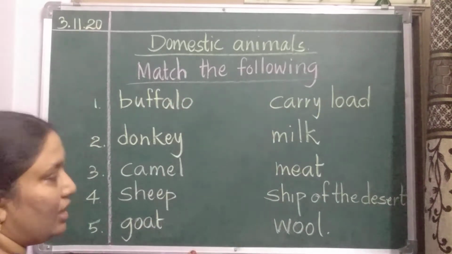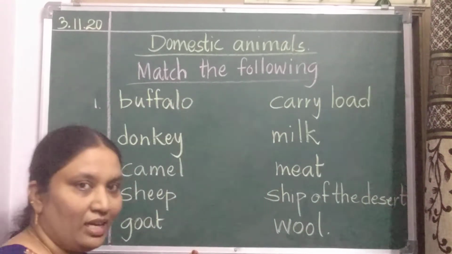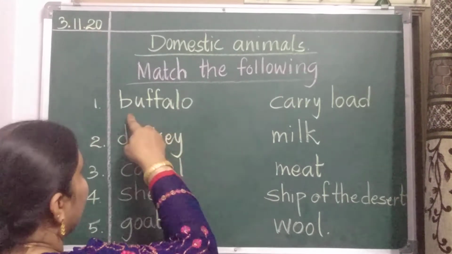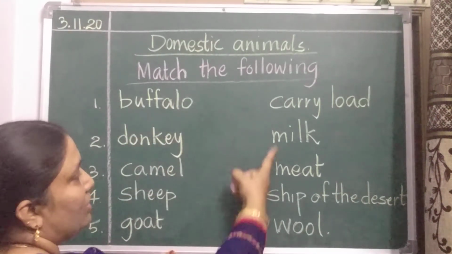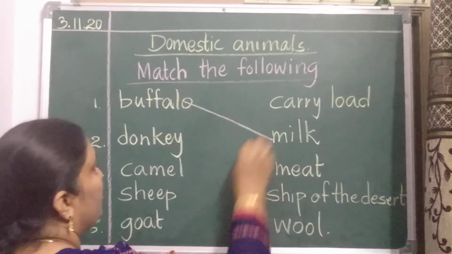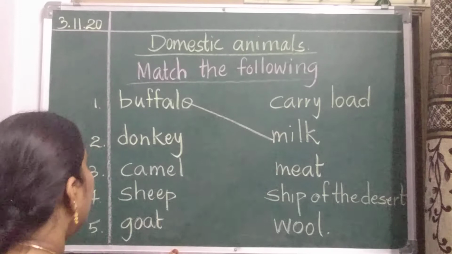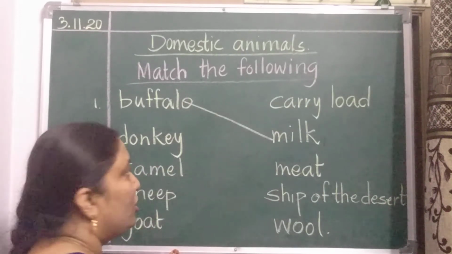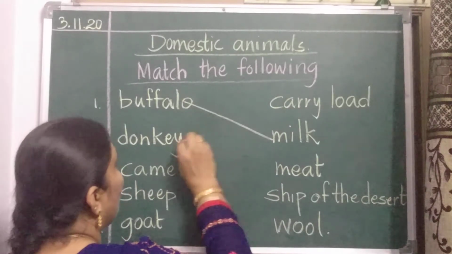A few words I wrote on the board as they are; I'll send them to you as a PDF. The first word is buffalo. Buffalo gives us milk, so from buffalo to milk, you should join. The next word is donkey. What will a donkey do? A donkey carries load.